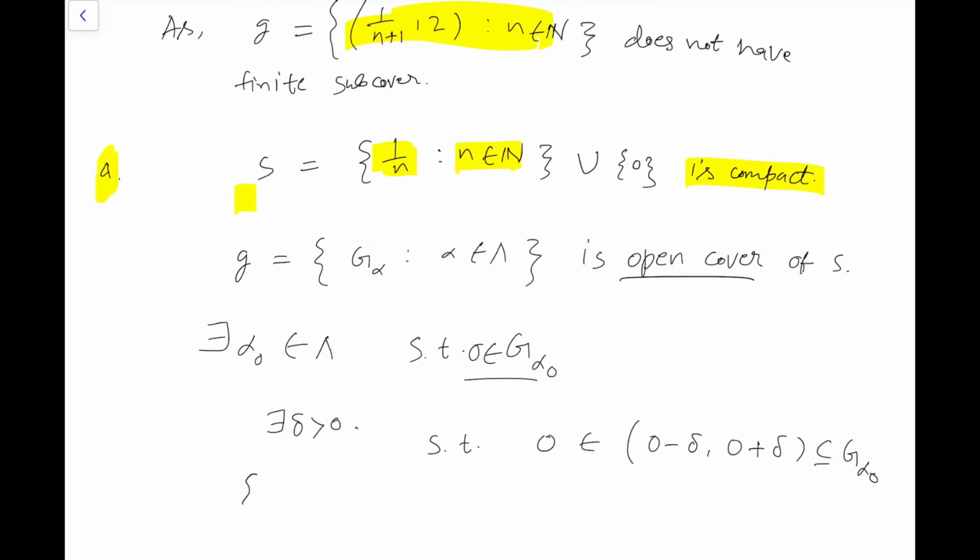Now note that the sequence 1 by n tends to 0.